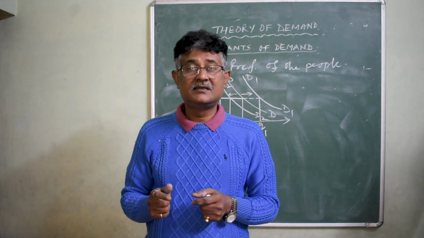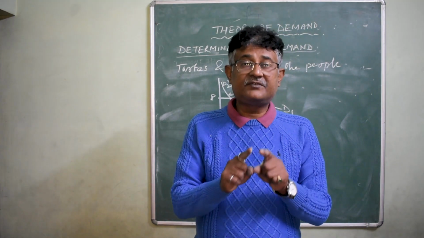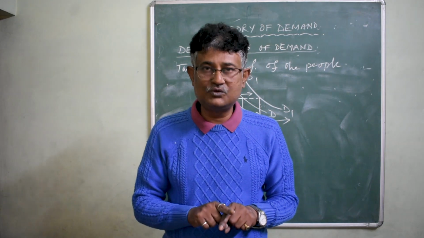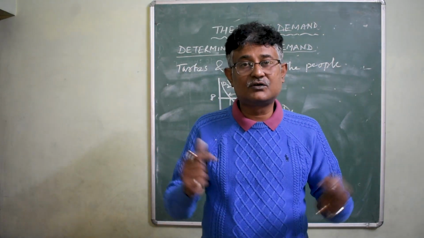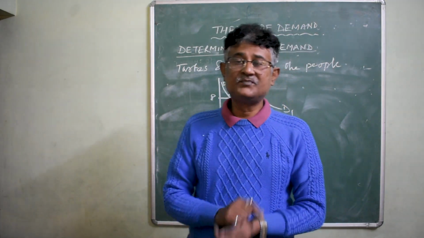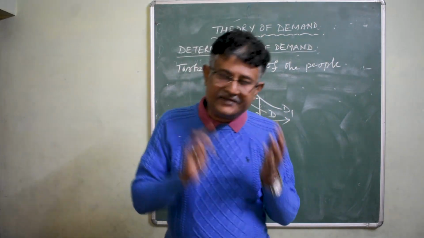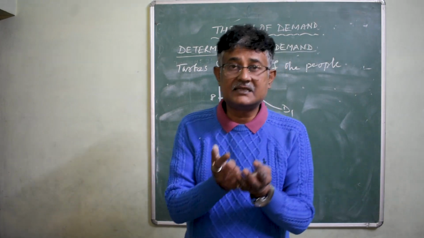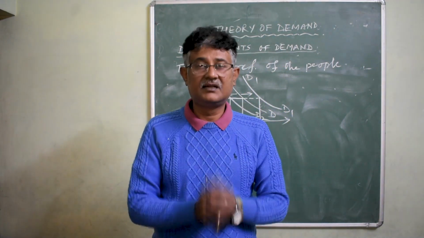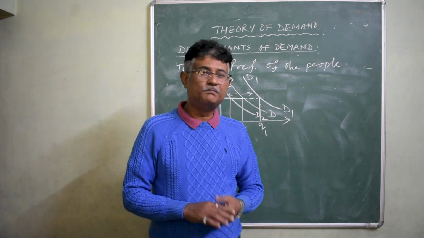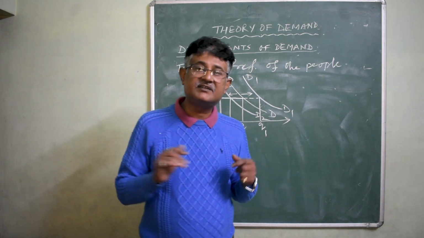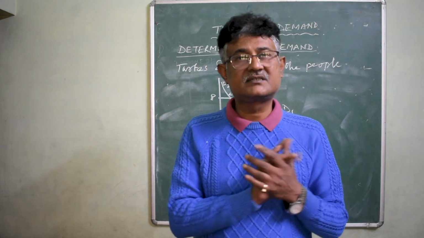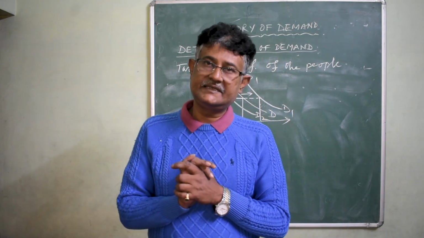So in that case, what you find is that if the income is more equitably distributed, then the overall demand for goods and services will increase. And contrary to that, if the income is inequitably distributed, then the demand for goods will be less. Besides these factors which we have discussed, there are other factors also which influence the demand for a commodity.